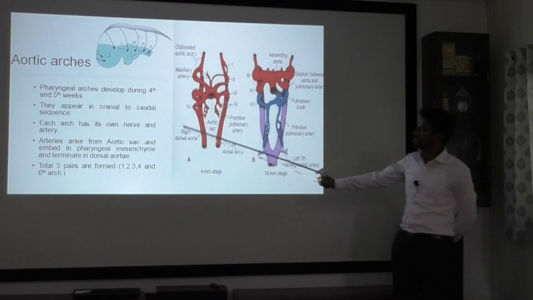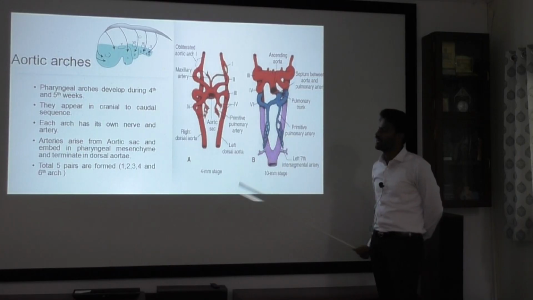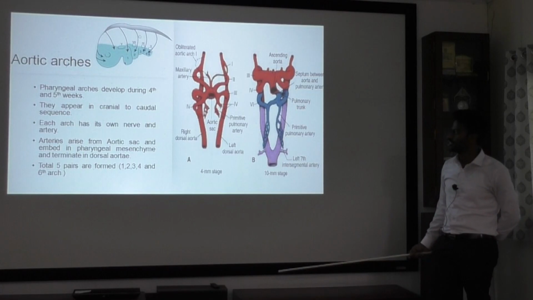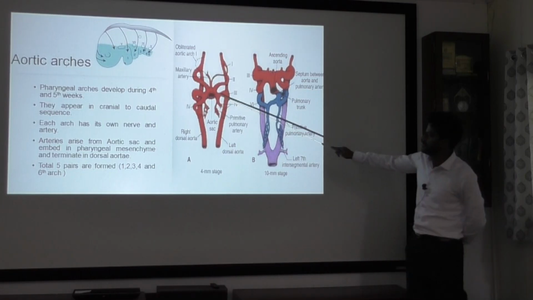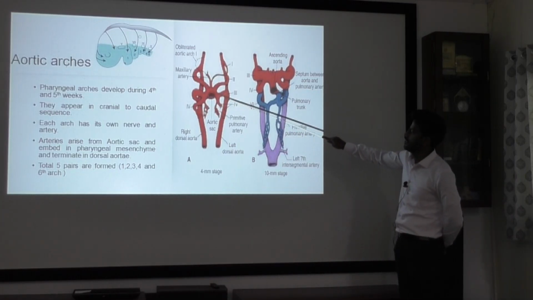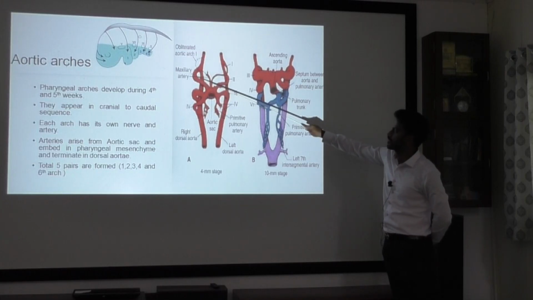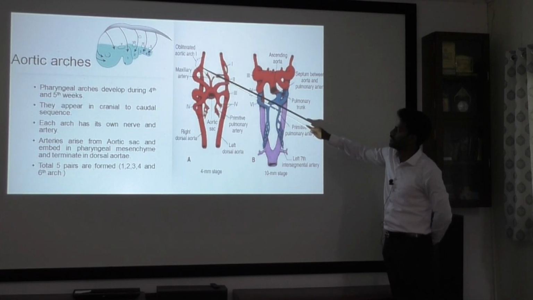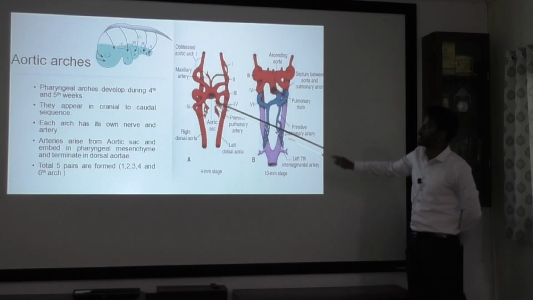A brief introduction. Your aortic arches are formed in the pharyngeal arches during development in the 4th and 5th week. All 6 arise from the aortic sac, then embed in the pharyngeal mesenchyme and terminate in the dorsal aorta. This is your dorsal aorta. Everything will form from the aortic sac, then embed in the pharyngeal mesenchyme and terminate into the dorsal aorta.